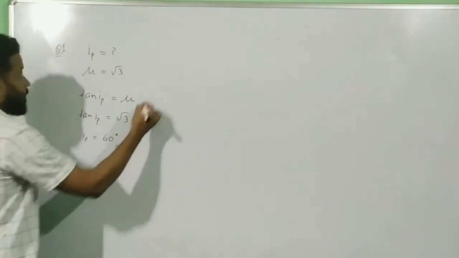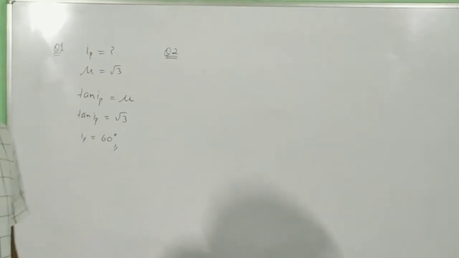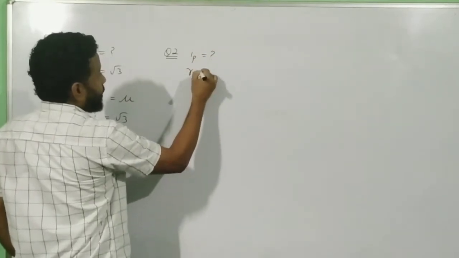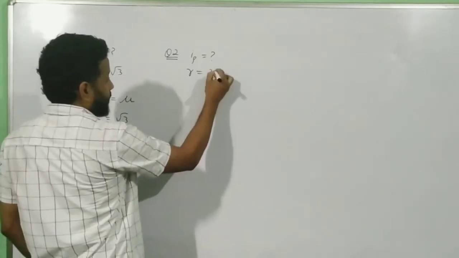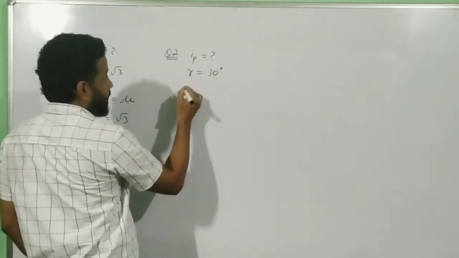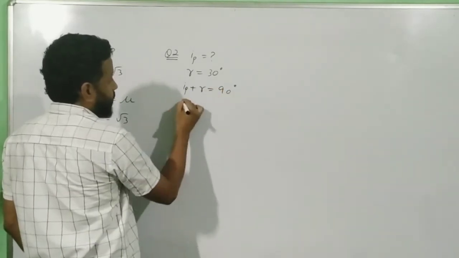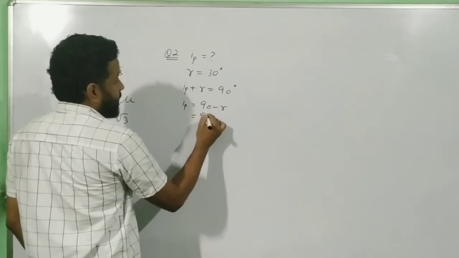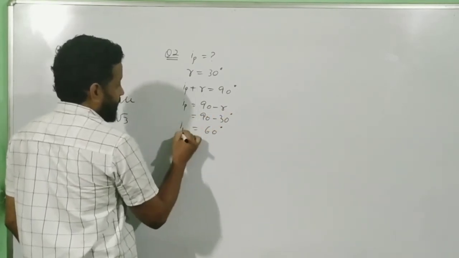Done. Question number 2 says find the Brewster angle if the angle of refraction is 30 degree. Given, you have to find this. Now we know that IP plus R is equal to 90 degree. So what is the value of IP? IP will be equal to 90 minus R, that is 90 minus 30, and that answer is 60 degree. That is the second question.